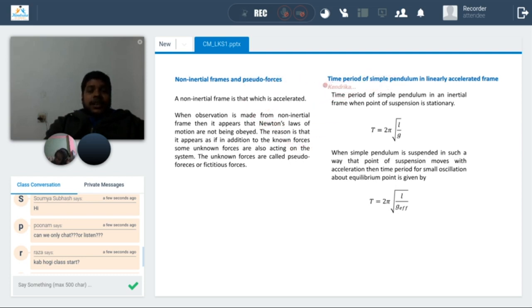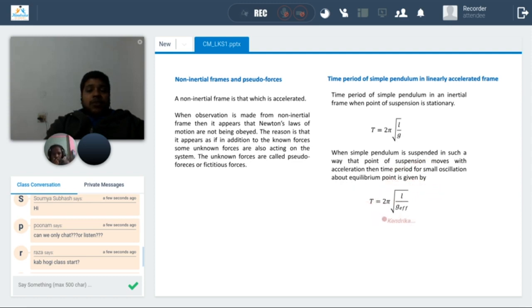Then the other thing is the simple pendulum. We need to know the time period of a simple pendulum in linearly accelerated motion. The time period is given by T equals 2 pi root L by g, if the simple pendulum is suspended in such a way that the point of suspension moves with acceleration. For example, a problem where you have a pendulum in a lift that is stationary and then the lift starts moving with some acceleration.